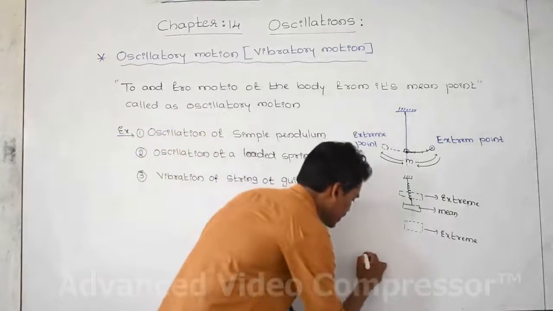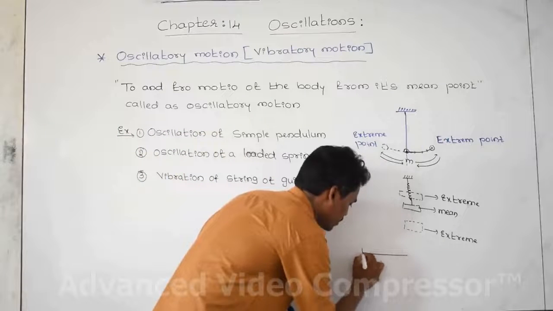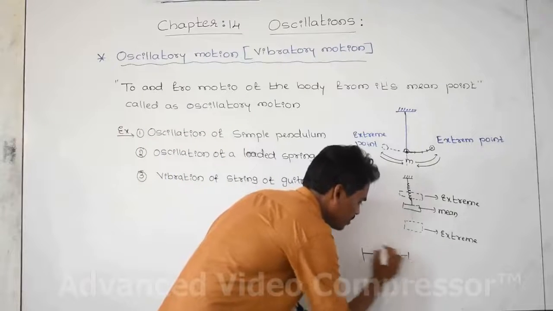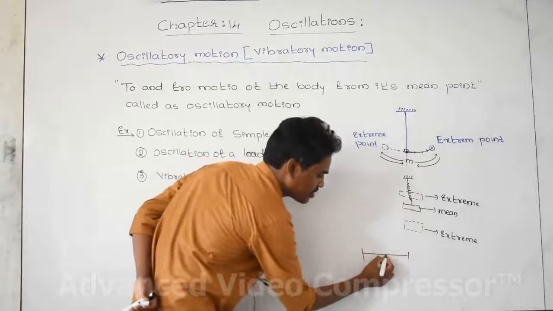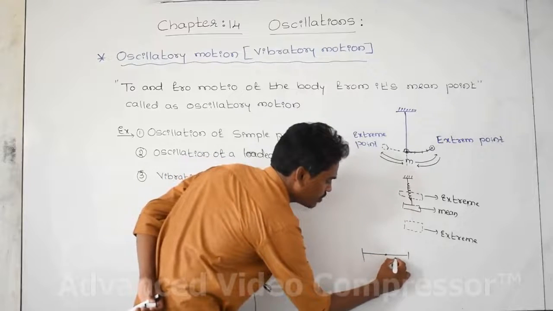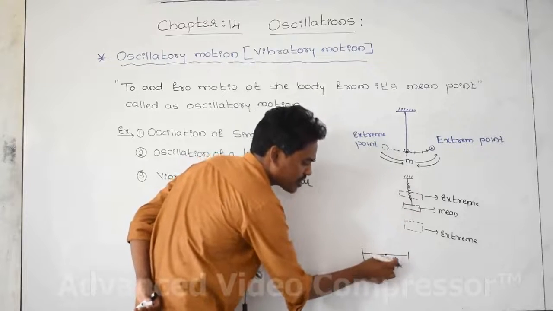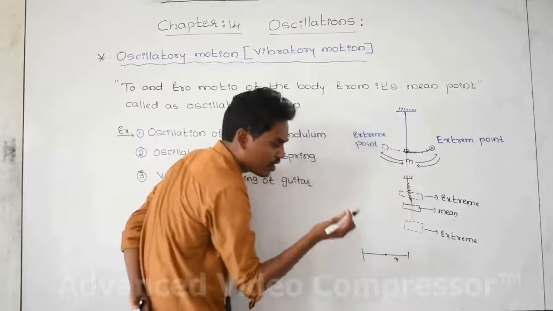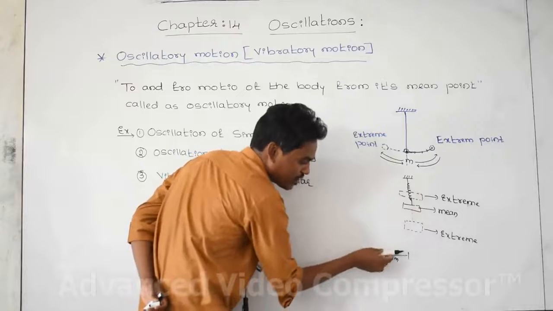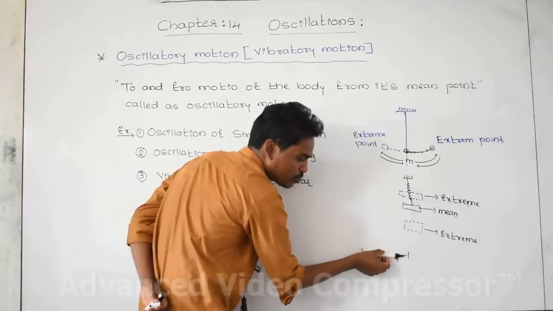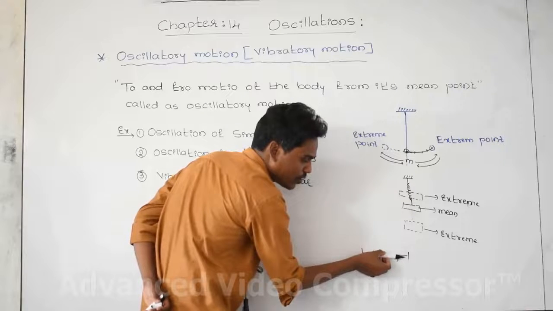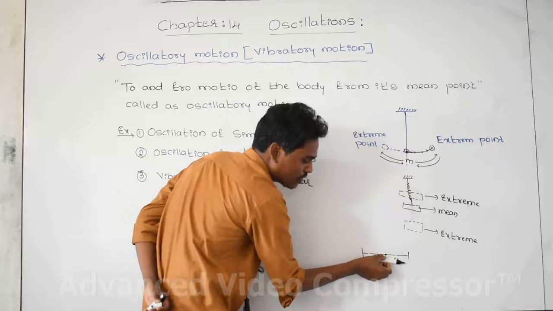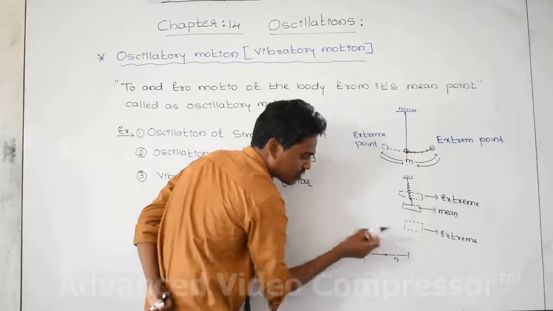Let us take, this is a guitar wire. Now it is at rest. This point is called the mean point. If you disturb the wire of the guitar with your finger, this wire is vibrating, moving up and coming to the same point, moving down, coming back.